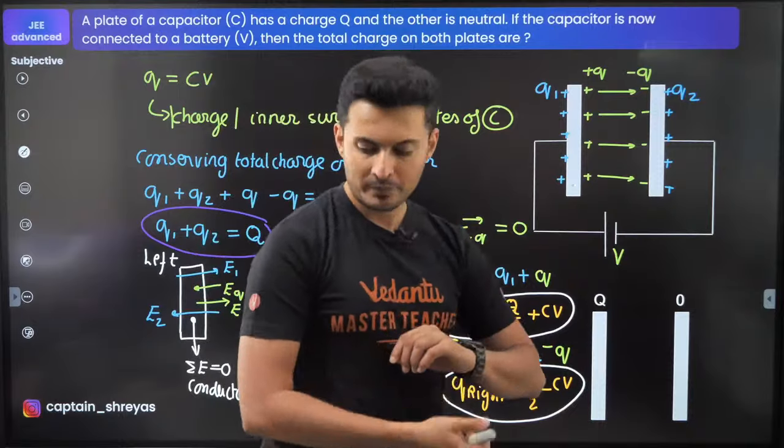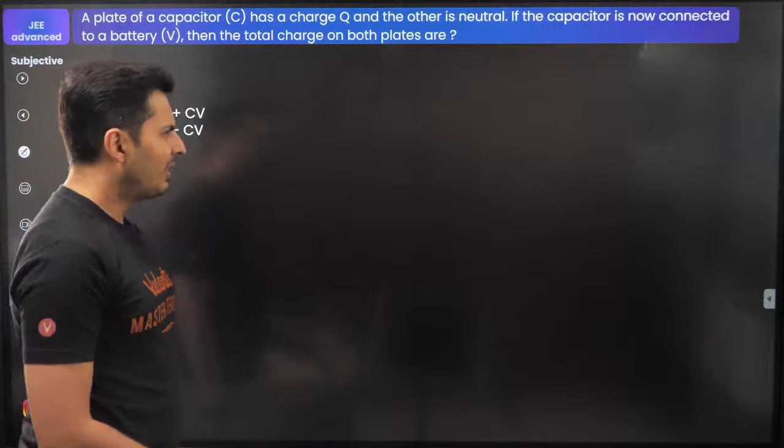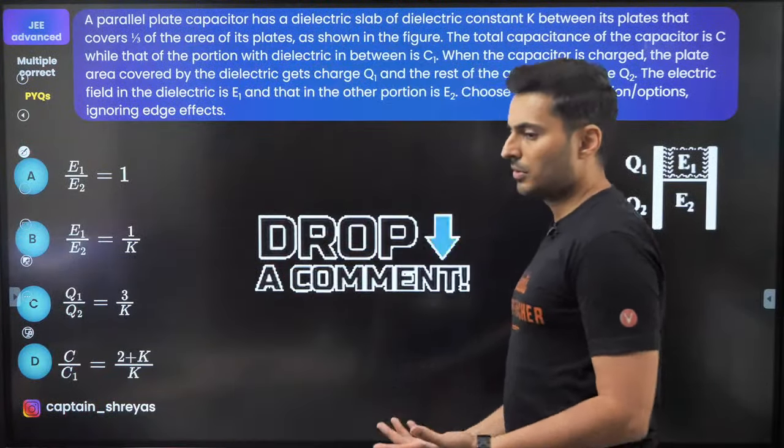Is that okay? Understood? Can I directly read NCERT? You can read, but I prefer not reading NCERT directly. I prefer reading HC Verma for all the students out here.